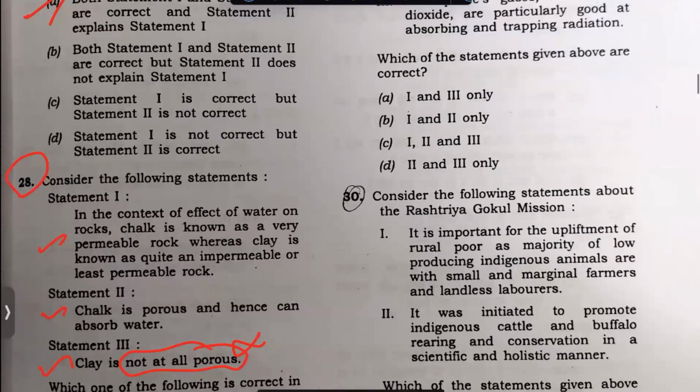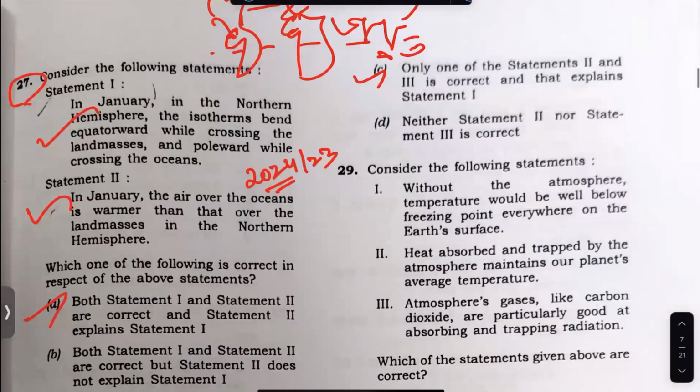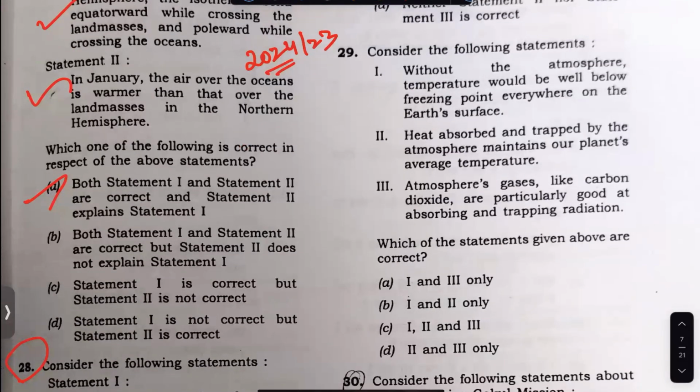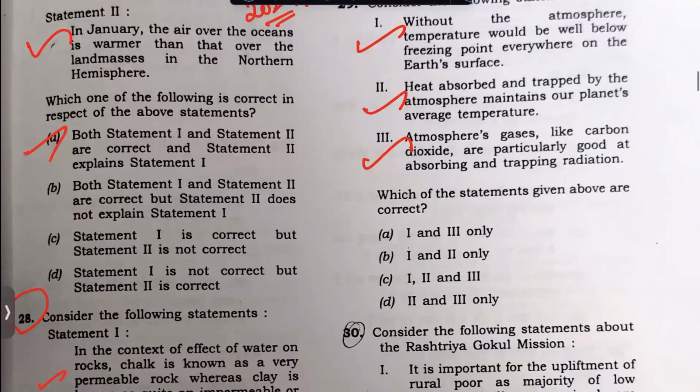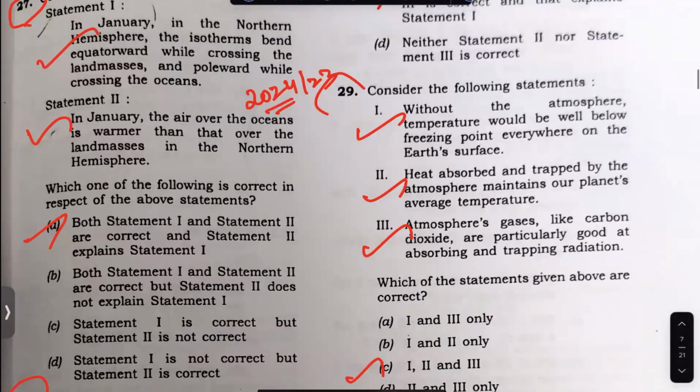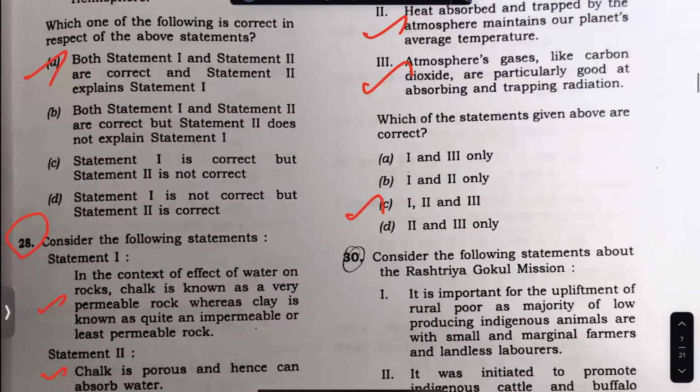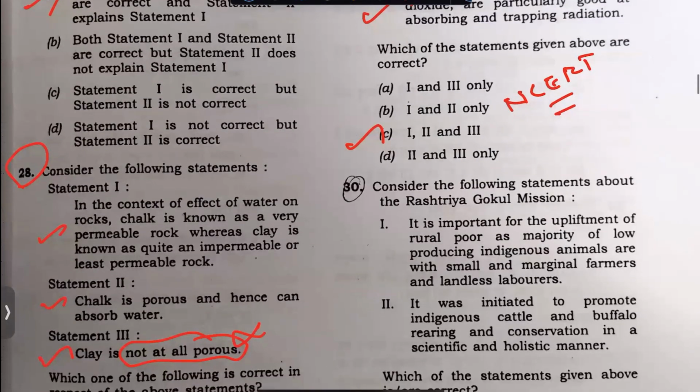See, clay is there, but clay is also porous. It's not completely non-porous. Without the atmosphere, the temperature would be well below. This is true. Heat is absorbed and trapped. Very, very, not simple, but direct from NCERT. In the detailed analysis, I will tell you where the passage and everything is.